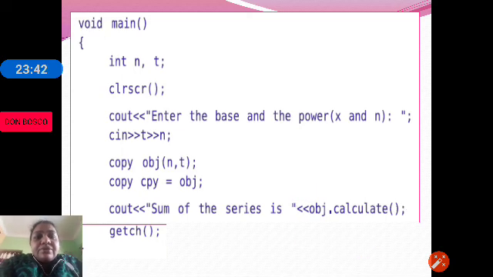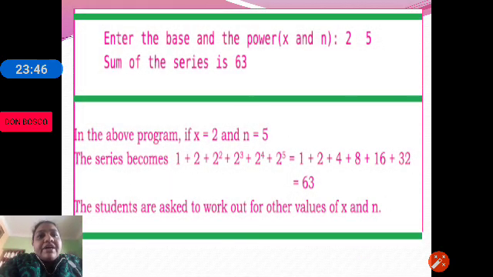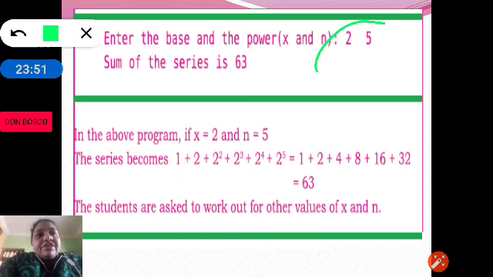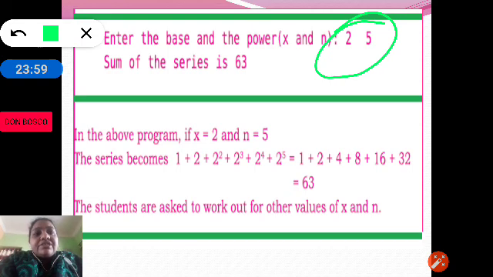Let us check out the output of this program. So imagine the base and the power given are 2 and 5 and the result is 63. Let us see how this has been calculated. So x is equal to 2 and n is equal to 5. That means we have to add the series until 2 to the power of 5.